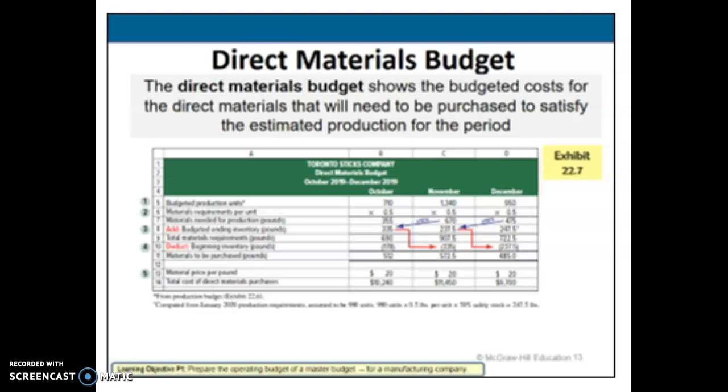The direct materials budget next converts the pounds of direct materials to be purchased into budgeted cost. We estimate the cost of direct materials to be $20 per pound over the quarter. At $20 per pound, purchasing 512 pounds of direct materials, we will have a cost of $10,240. So that's just the October one. Let's look at the next section in our next video.